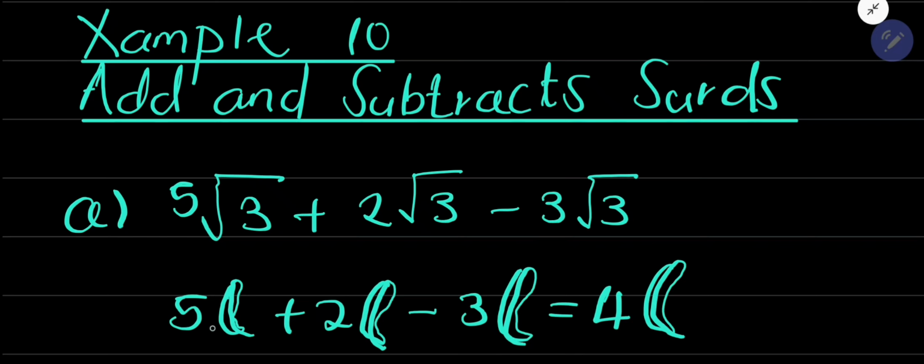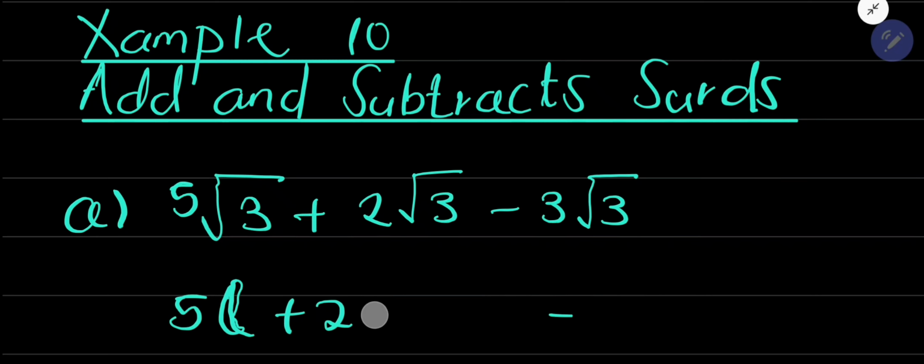Here it's a matter of adding your numbers, and then you just put the banana because you are talking about bananas, not only the numbers. If you get this analogy, it will be simple for you to add and subtract sets. So quickly let us do this one. It is root 3 here, root 3 here, root 3 here.